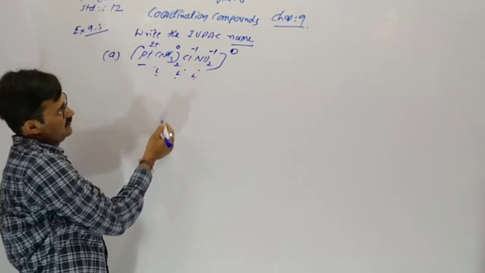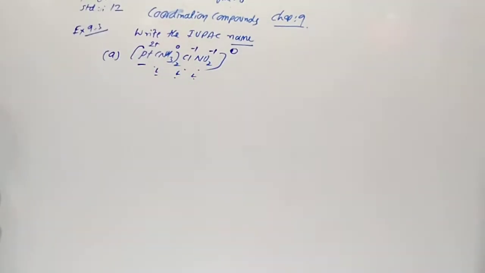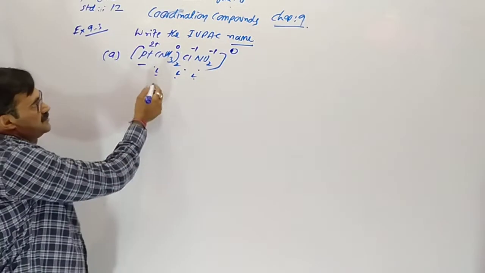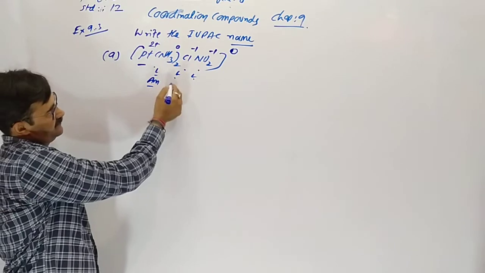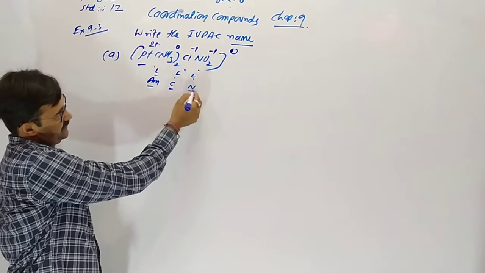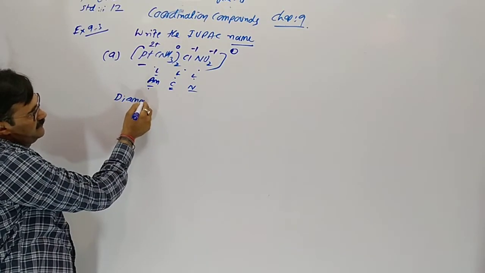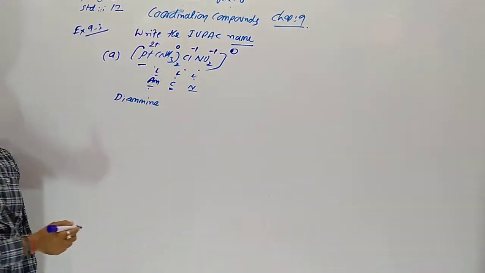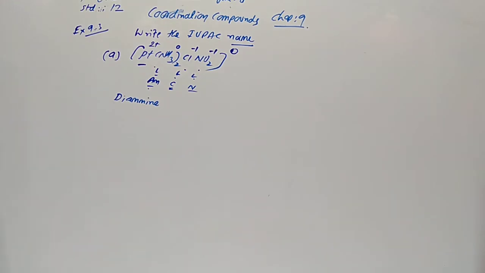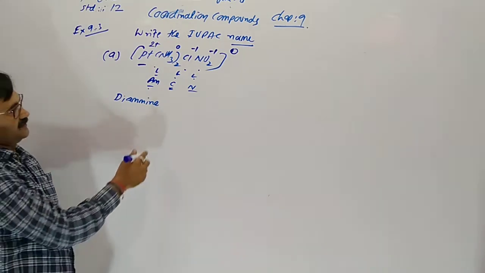So first comes the ligands, and we have to follow alphabetical order: amine, chloride and nitro. So A comes first, 2 times, so diamine, chloride.